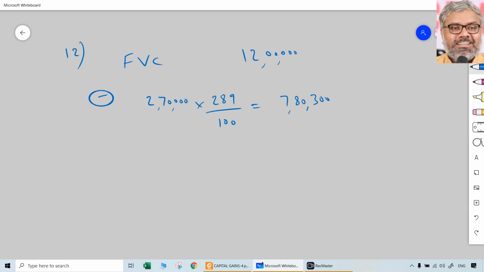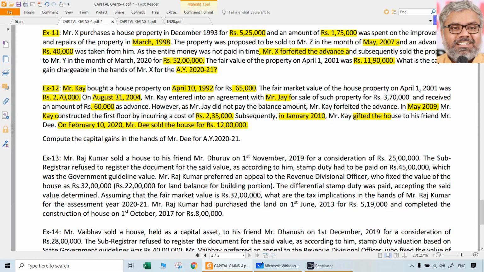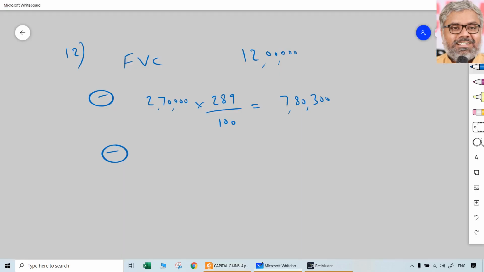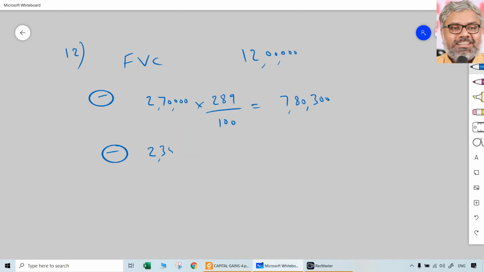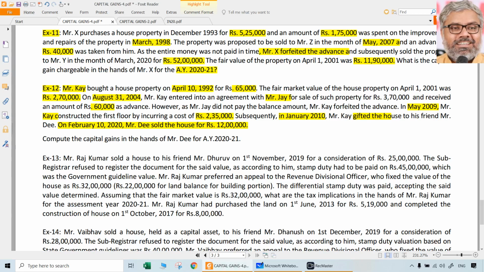7,80,300 is the indexed cost of acquisition. But it is not over. Indexed cost of improvement is also there, because K constructed a first floor. Even if construction happened, indexed cost of improvement made by the previous owner is also deductible. 2,35,000 is the cost of construction of the first floor.